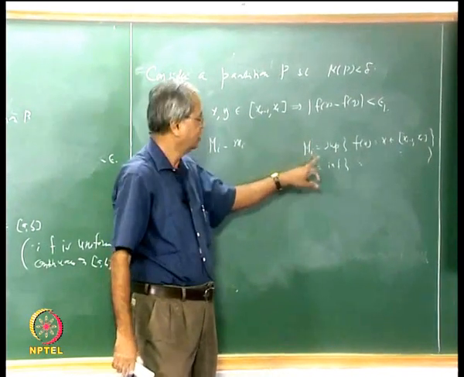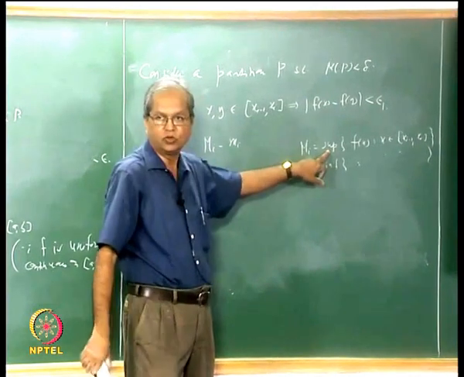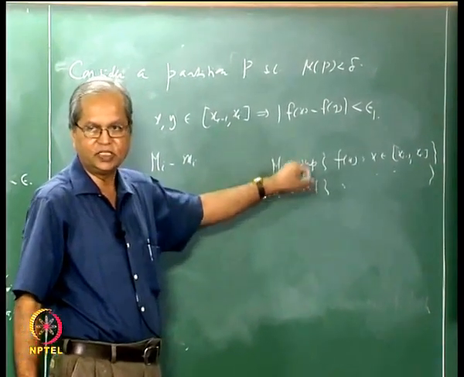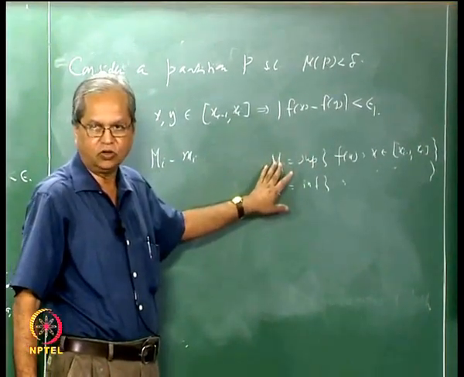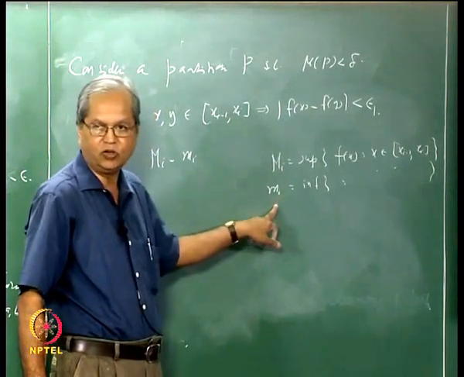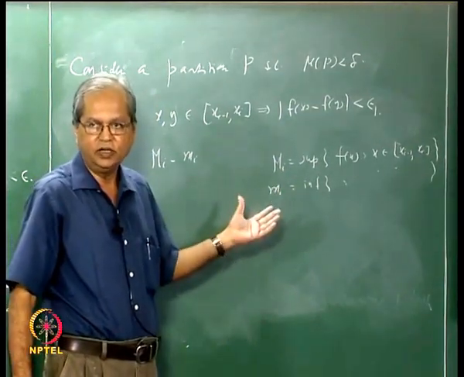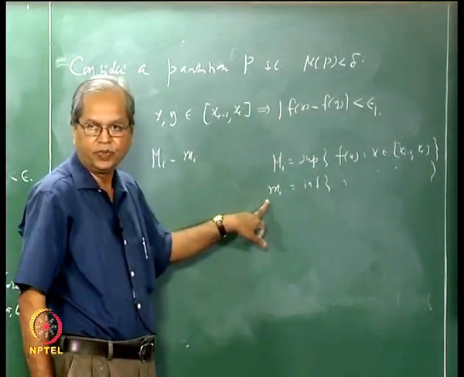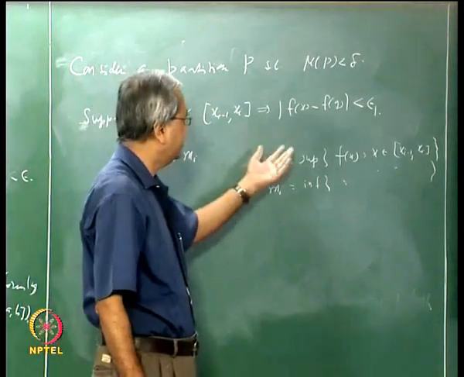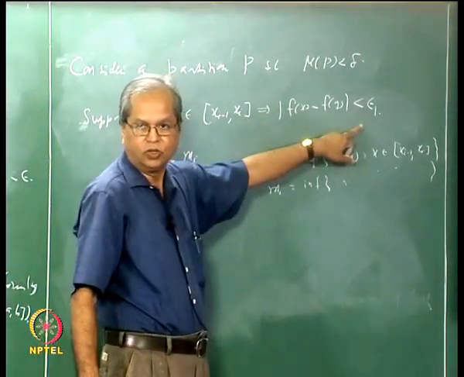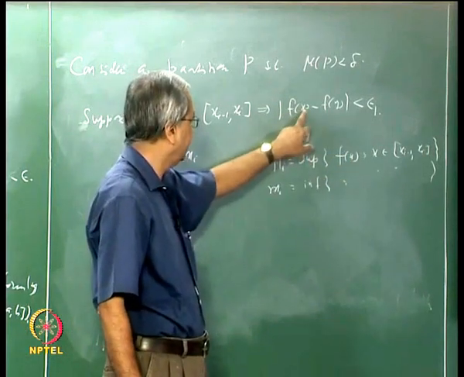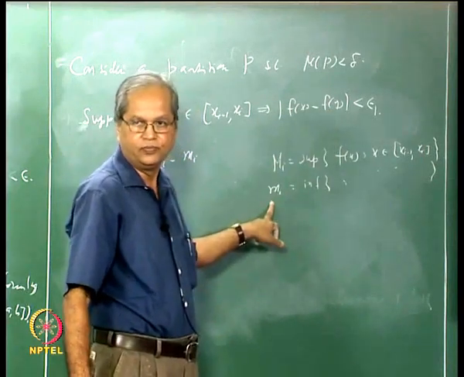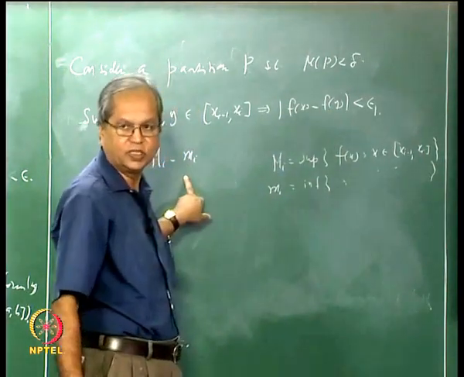Remember, in this case this supremum I can say as the maximum also, because f is a continuous function. Because f is continuous, there will exist some point at which this maximum occurs. Similarly, there will exist some point at which this minimum occurs, and for any x and y, the difference between f(x) and f(y) must be less than or equal to big Mi minus small mi. But what we know is that for any x and y, that difference is less than epsilon 1. So suppose I choose x for which f(x) becomes big Mi, and y such that f(y) becomes small mi. Then the difference between these two is less than epsilon.